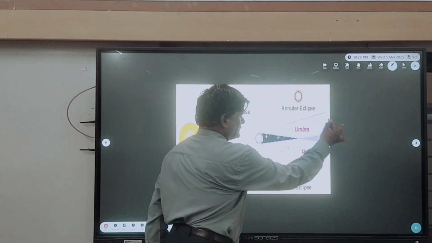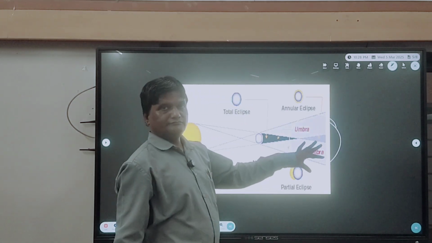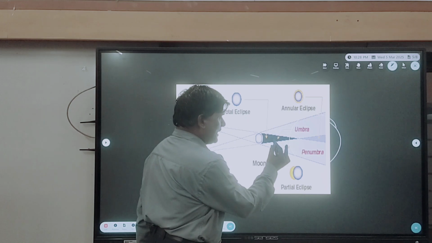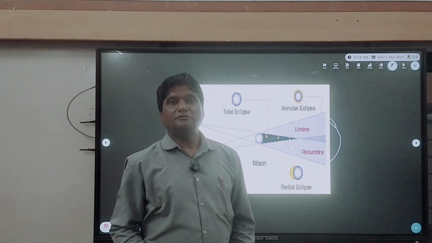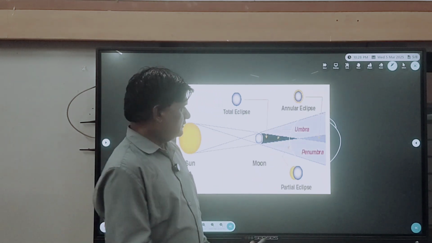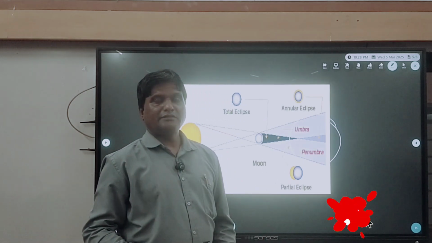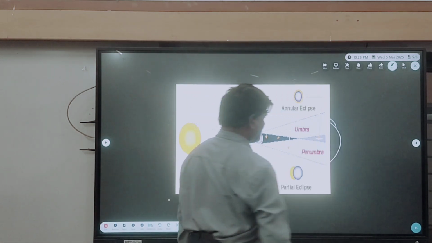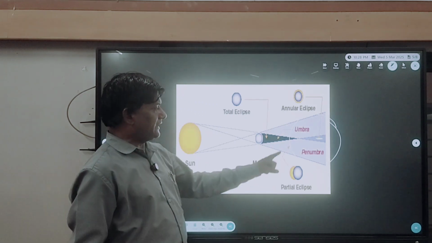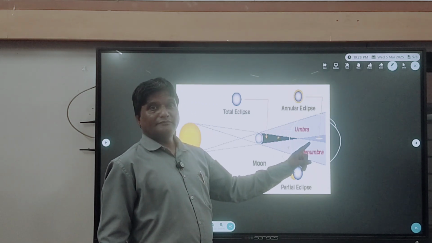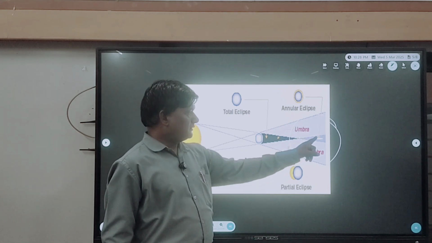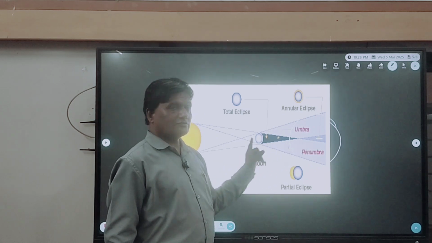This is the part where the earth falls in the solar eclipse, and umbra is the moon's dark shadow, and penumbra is the moon's light shadow, and this part is called the annular path, the annular region where the earth falls sometimes. At that time an annular solar eclipse is possible.